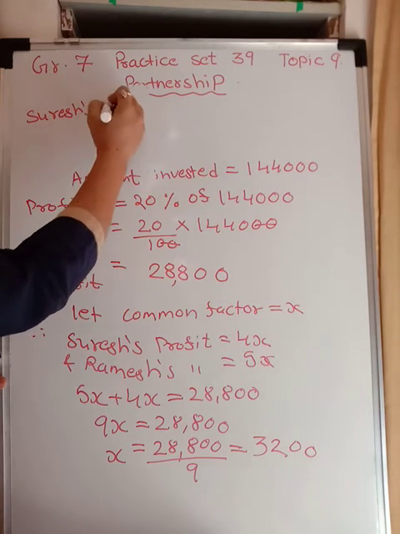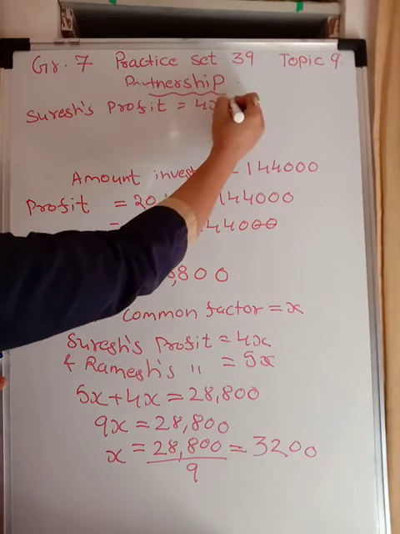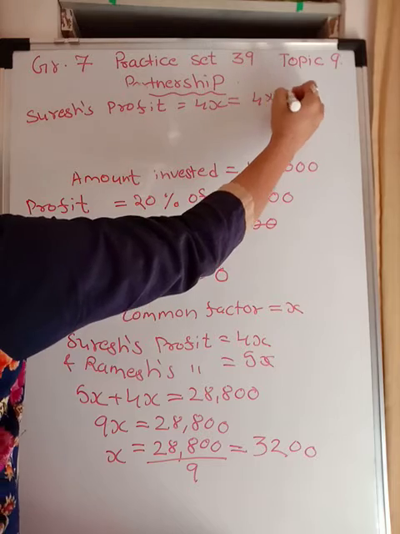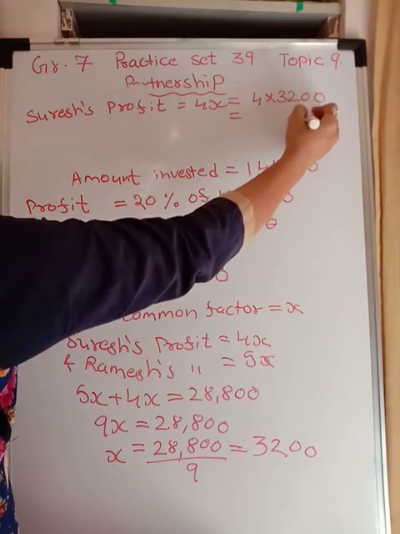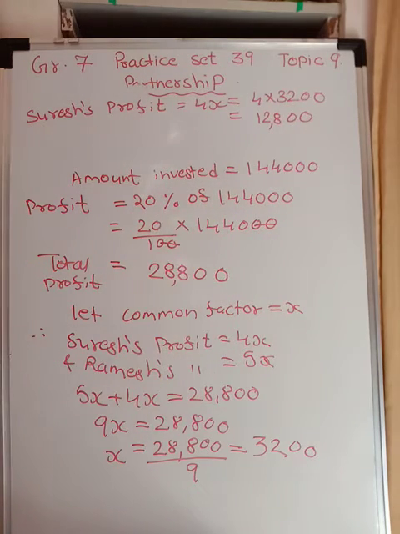Suresh's profit is equal to 4x, and x we got as 3200. So 4 into 3200. So what is the amount Suresh got? It is 0, 0, 4 2s are 8, 4 3s are 12. 12,800. Now how to calculate Ramesh's profit?